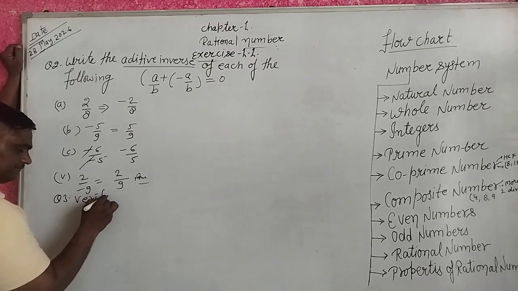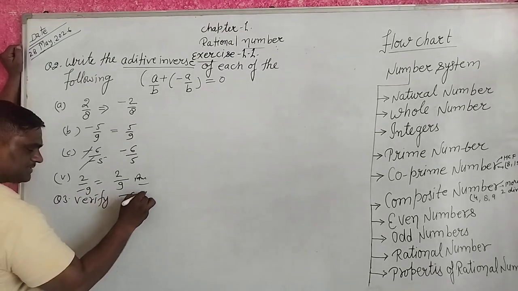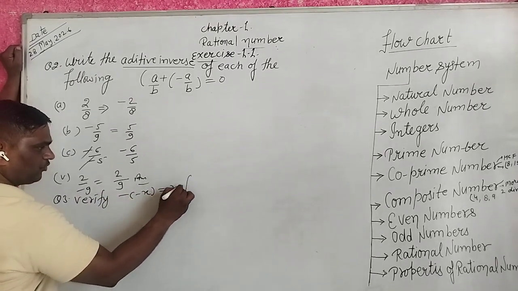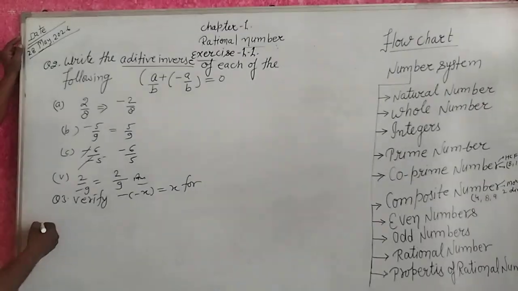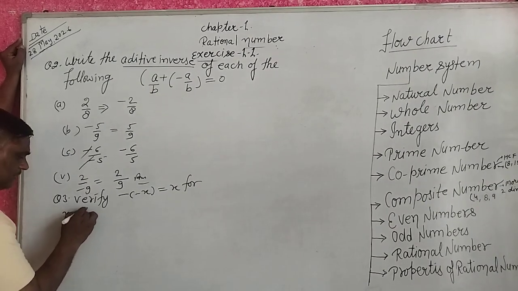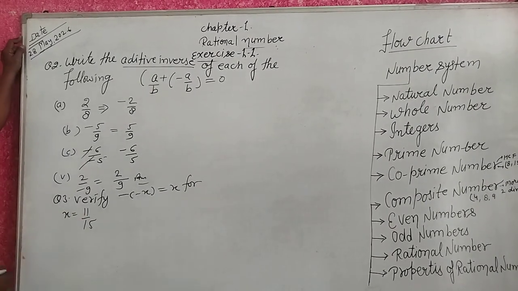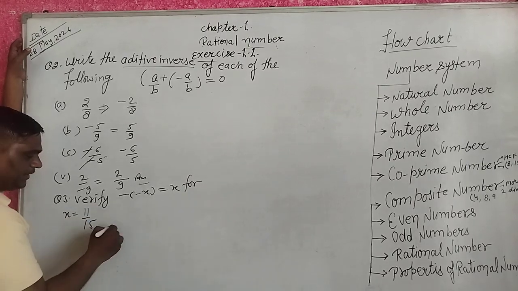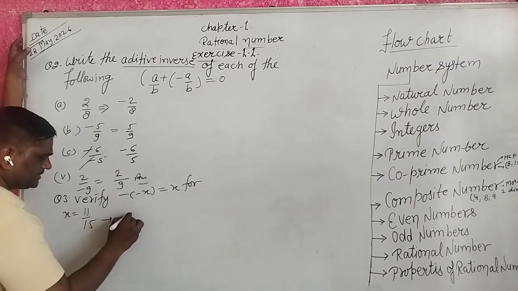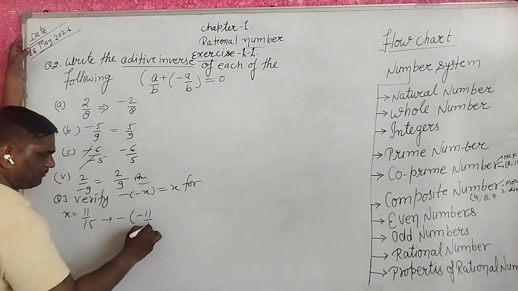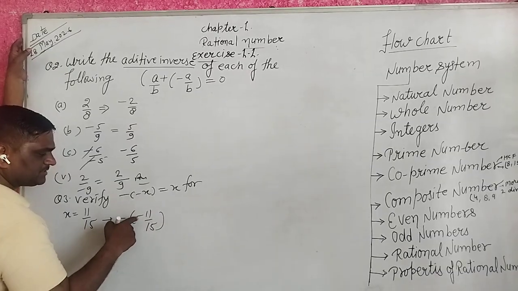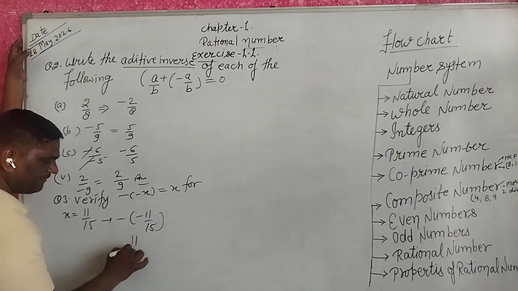Next, question number 3. Verify minus x equal to x. The x value is 11 upon 15. To put the x value in minus 11 upon 15, you get plus 11 upon 15.